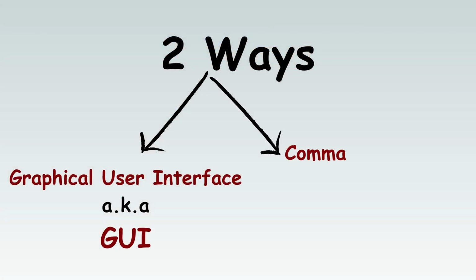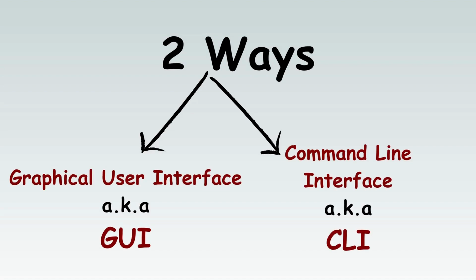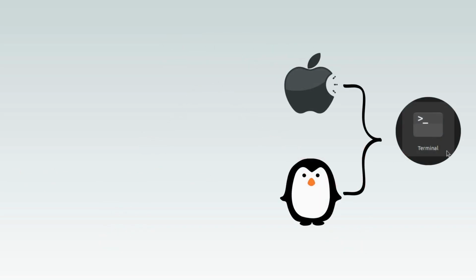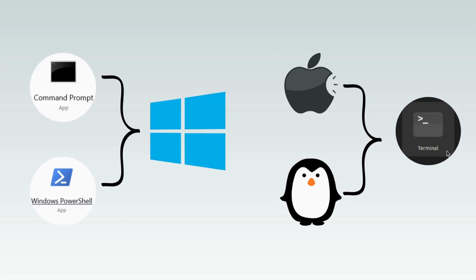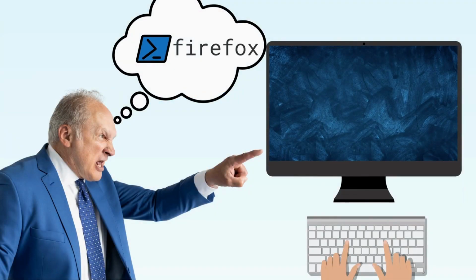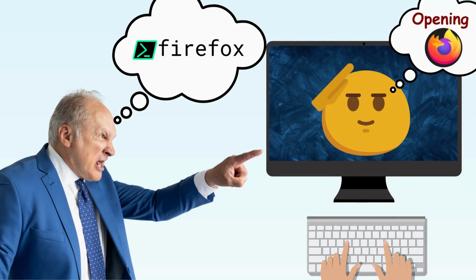The second way is through the command line interface, aka the CLI, which again is just a fancy name for the terminal app if you are using Mac or Linux, or the command prompt or PowerShell if you are on Windows. So here, when we typed in the name of the app, the computer understood that we wish to open Firefox and it did that for us.